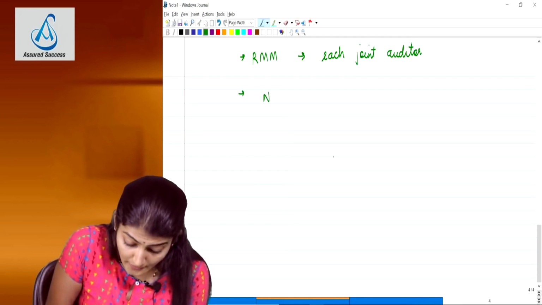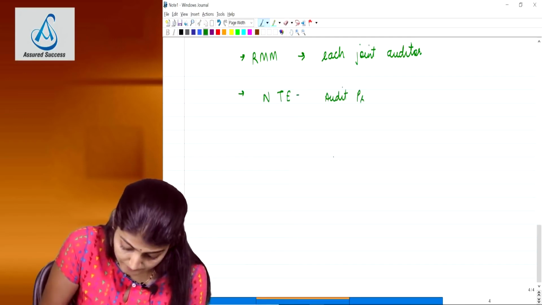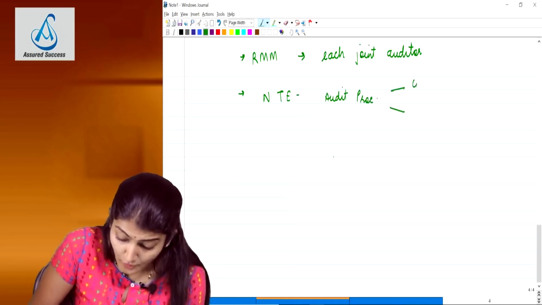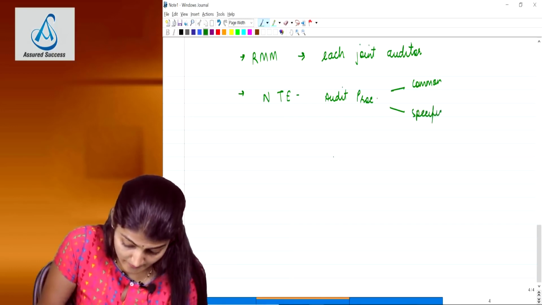Then also decide upon the nature, timing and extent of the audit procedures to be performed for the common audit areas and for the specific allotted areas.